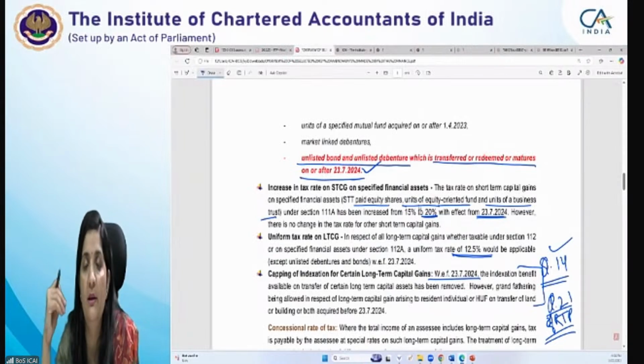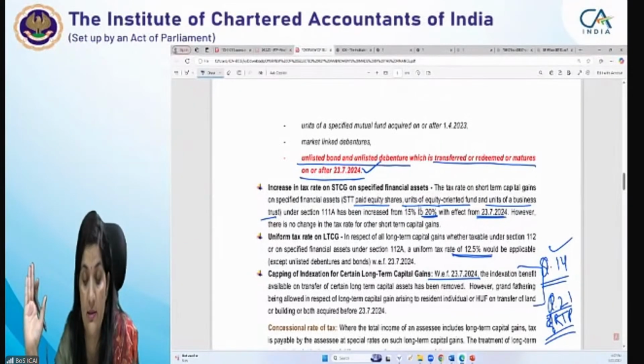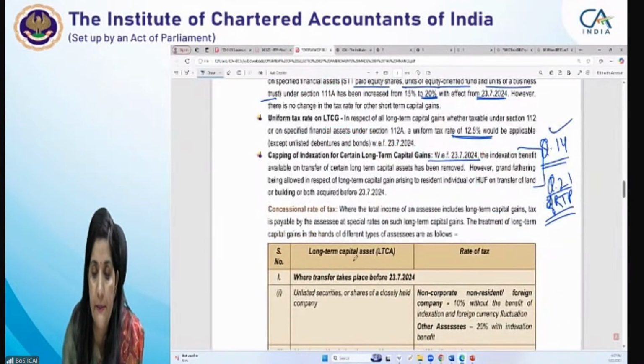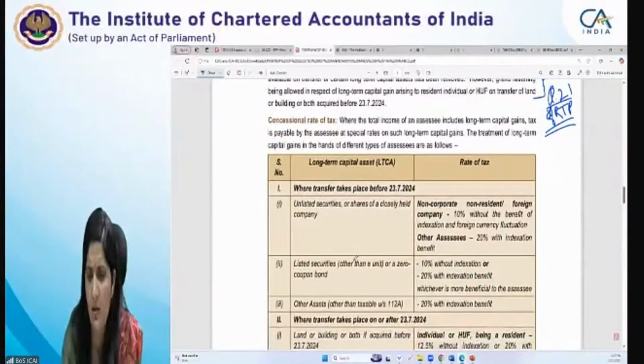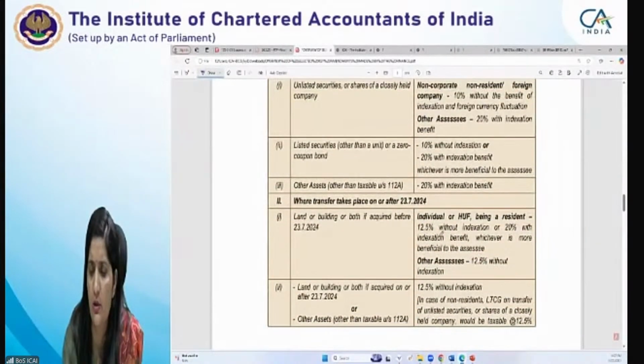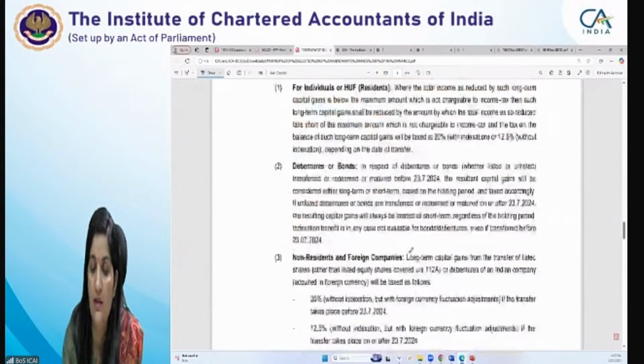But at the time of tax liability also, you have to keep in mind whether it's an individual or HUF, a company, or other than individual or HUF who are not resident in India. This benefit is not extended to non-residents. Non-residents are not given the benefit. Concessional tax rates are given in your study material also. I don't think I need to cover it. We have already discussed what the rates are. Without benefit it's 12.5%, with it is 20%. Please be extra careful while doing all these things.